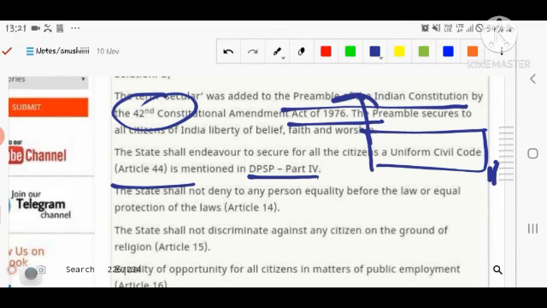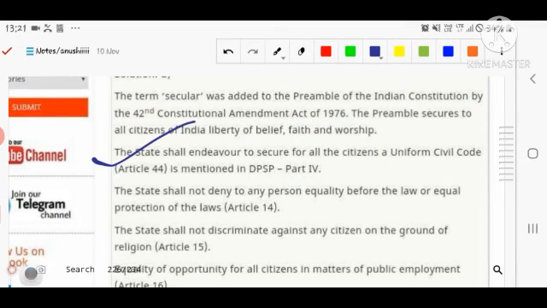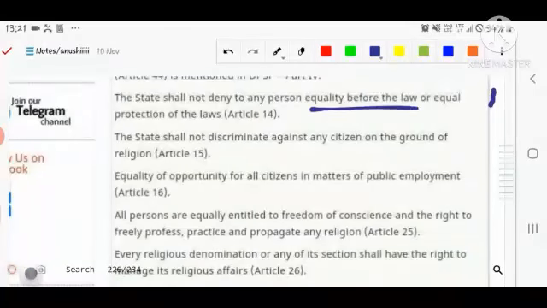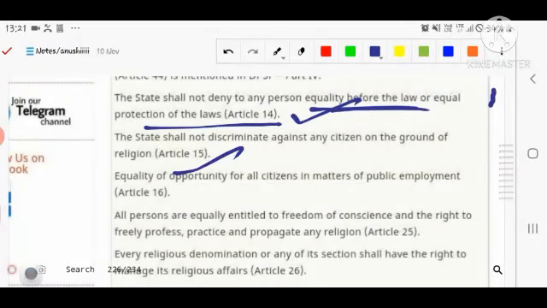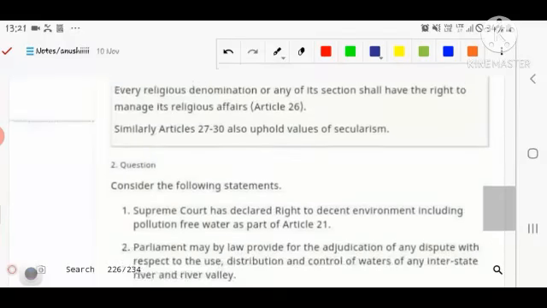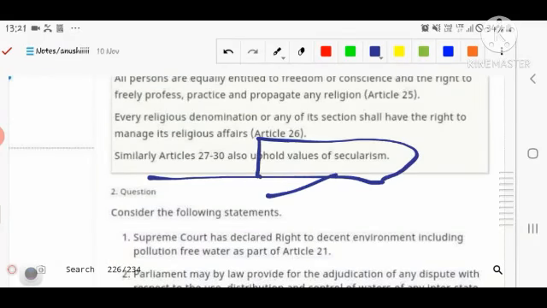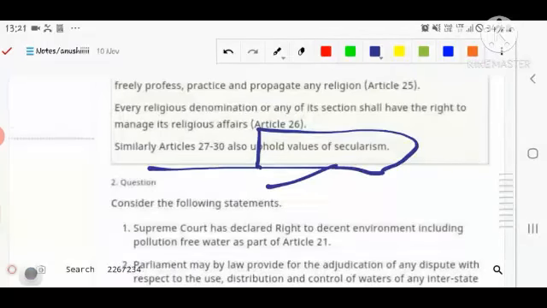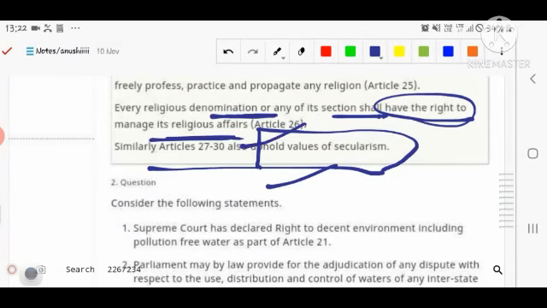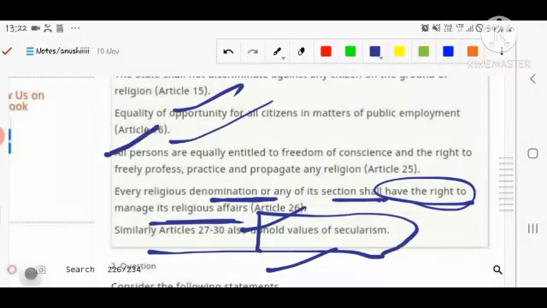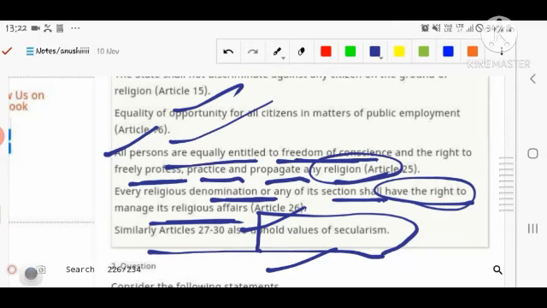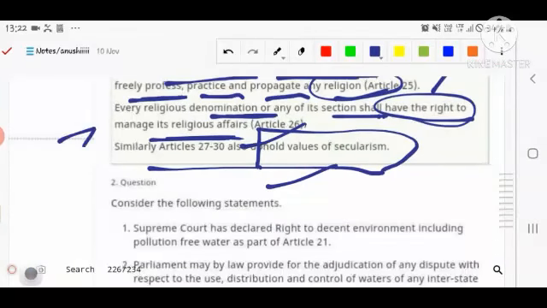which is the uniform civil code, that is, the civil procedure should be uniform, is taken care of by Article 44, and that depicts the secular nature. The State shall not deny to any person equality before the law or the equal protection of the laws, Article 14, also 15 and 16 you can see here. Articles 27 and 28 uphold the value of secularism. And Article 26: every denomination or any section shall have the right to manage its religious affairs. Under Article 25, all persons are equally entitled to freedom of conscience and the right to profess, practice and propagate any religion. So the 3 Ps you can remember here: profess, practice and propagate.